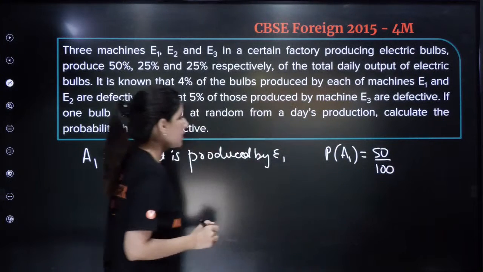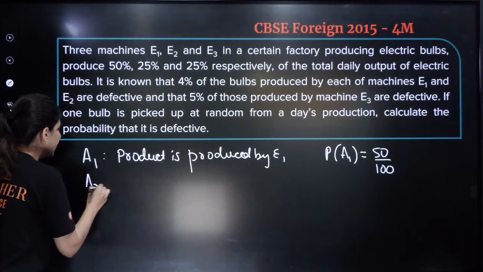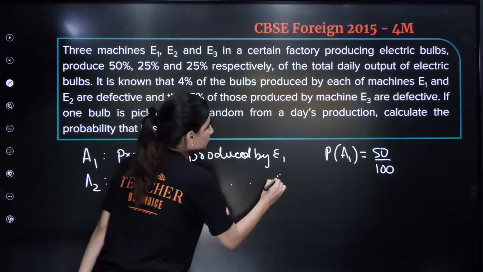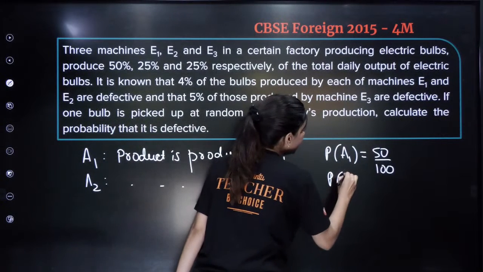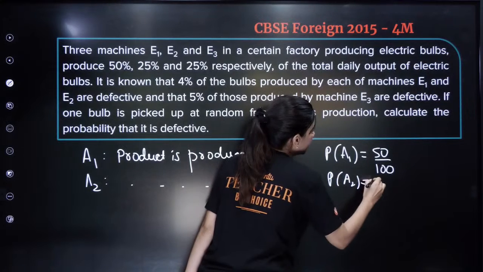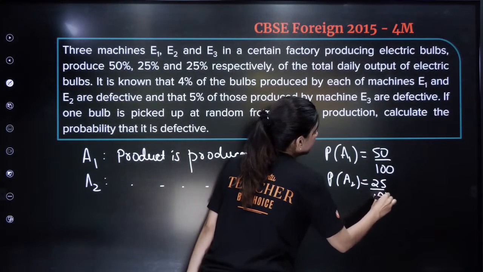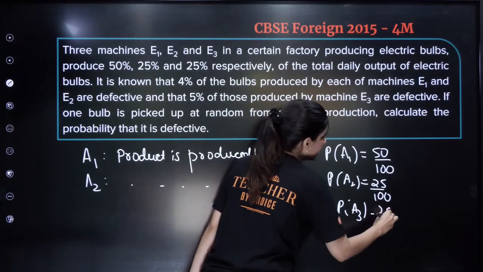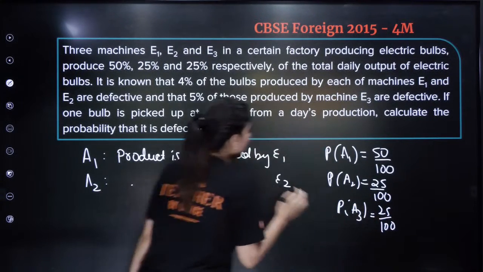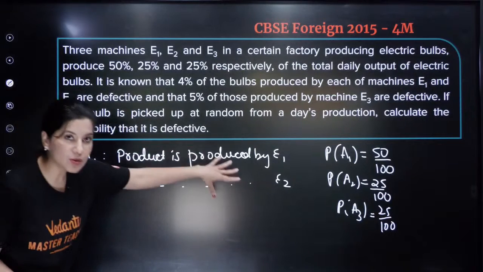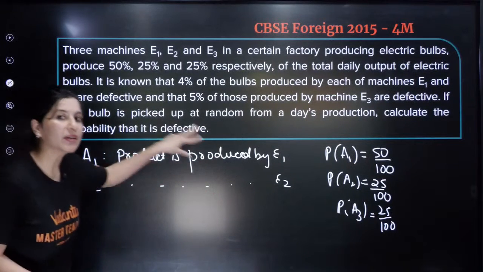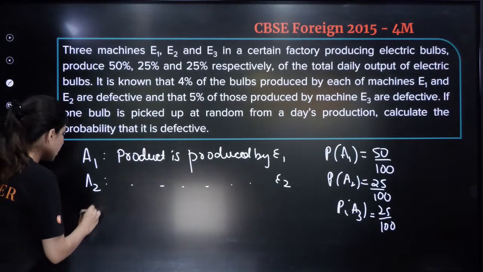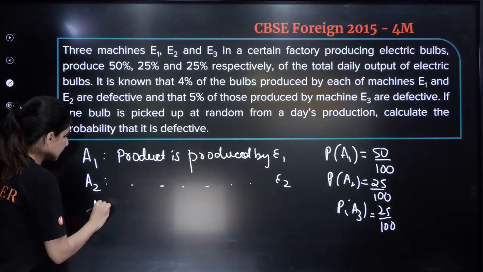A2 is produced by E2, so the probability of A2 will be 25 by 100, and the probability of A3 will also be 25 by 100. A1 is the product produced by E1, A2 is the product produced by E2, A3 is the product produced by E3.